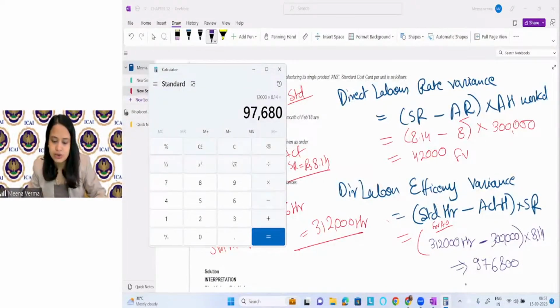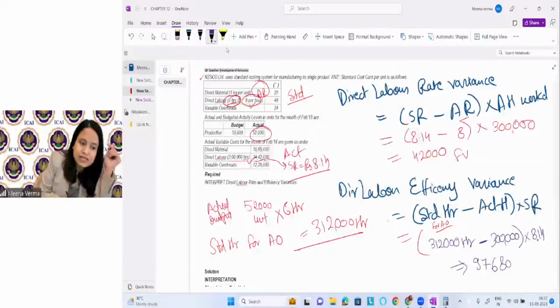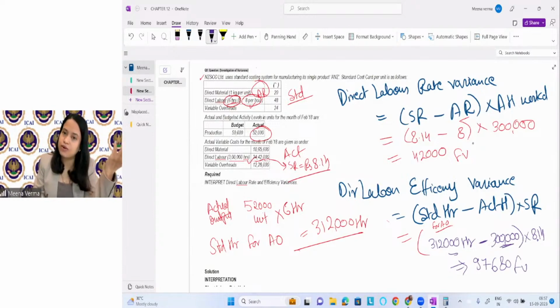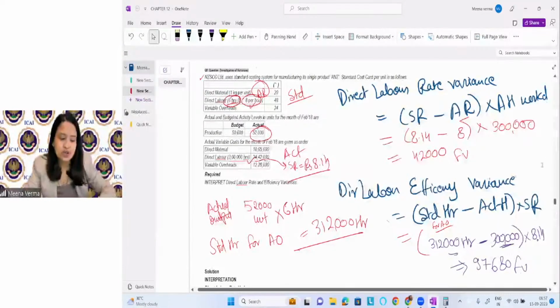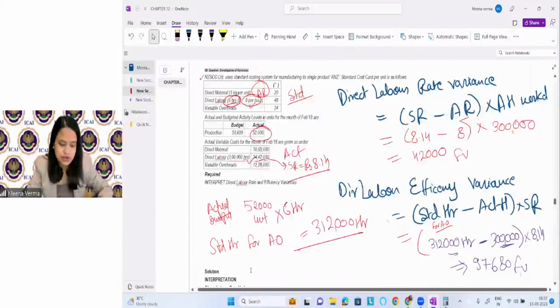Now, whether it is favorable or not, how will you find that actual time taken is less than the standard time? Good, right? You can see actual time taken is less than the standard time. Good, right? So it's a favorable variance. As you can see, both the variances are coming favorable, right? So this is how we can calculate it. But in the question, they're asking you to interpret, not just the calculation. So let's do the interpretation for this question.